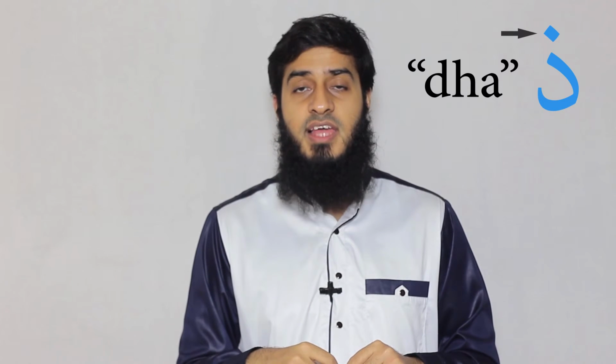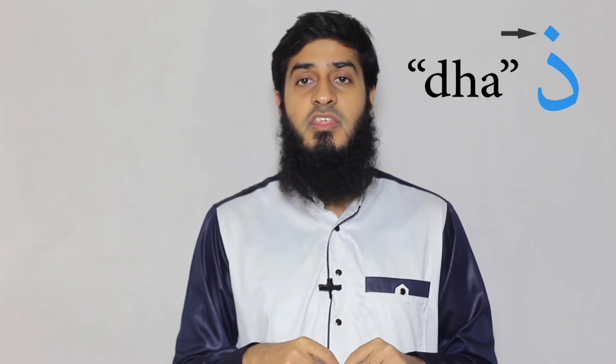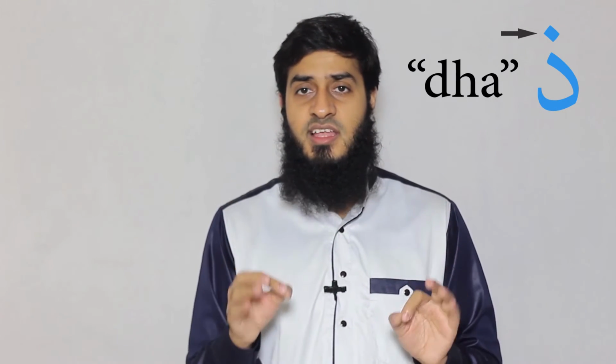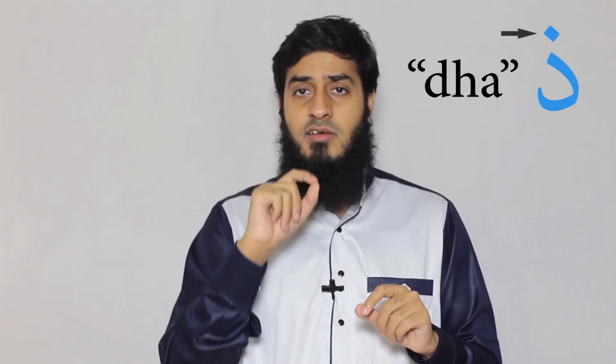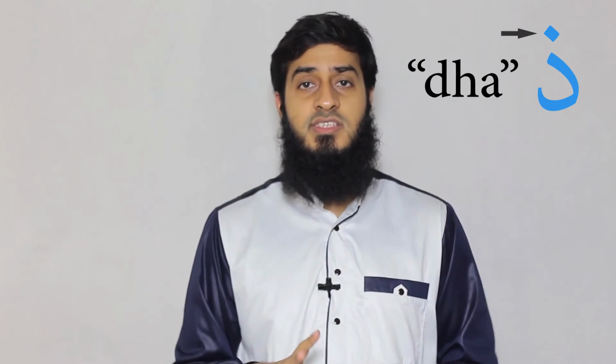Then the last one is the letter dhal. The letter dhal looks like the dal, only the difference is that it has a dot on the top. Now, how do you pronounce it? You have to stick your tongue out of your mouth, outside of your teeth, and give it a tiny bit of vibration. Say dha. ذلك. It's just like that, a little light vibration outside of your mouth, and that gives you the sound.